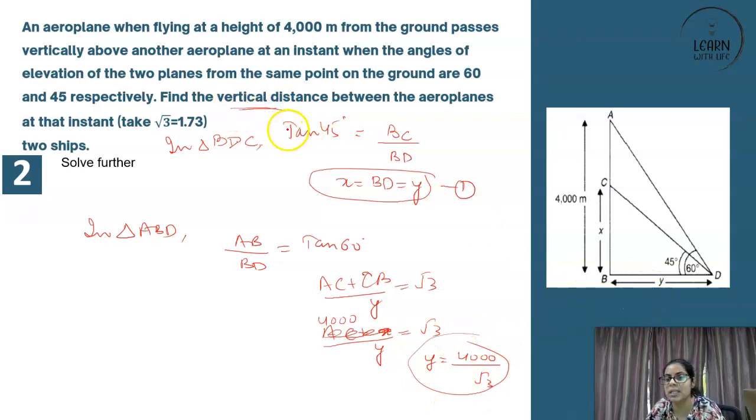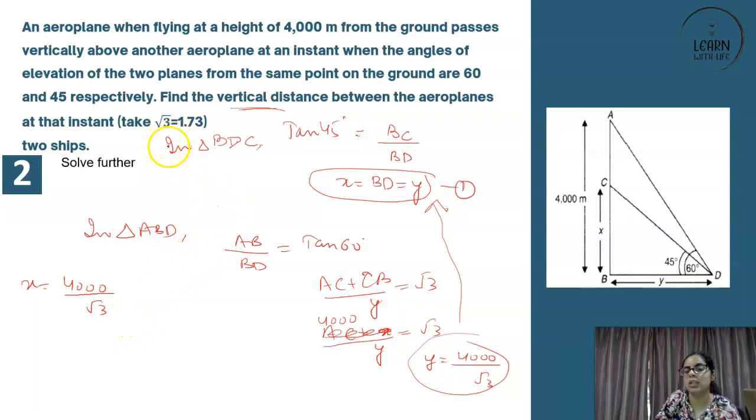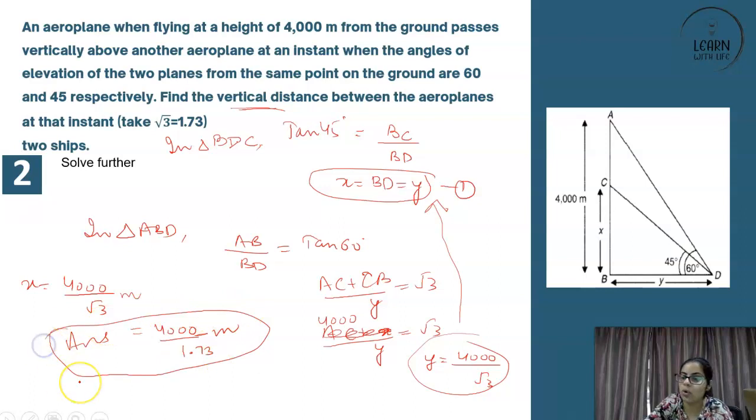So do we need to find out Y in the question or something else? We need to find out something else, that is X, the vertical distance, right? So this Y can be put here. So X is also equal to Y, which we understood in equation number 1. So this is your answer. But since you have been given the value of root 3 as 1.73, you cannot leave the answer like this in meters. This becomes your homework. You have to do this calculation and then come up with the answer as to the vertical distance. I hope you understood.